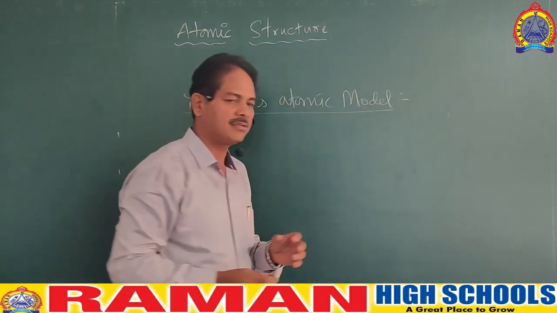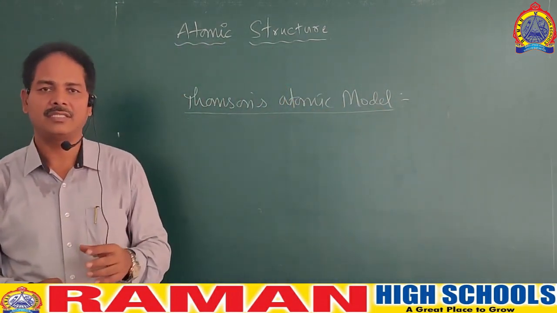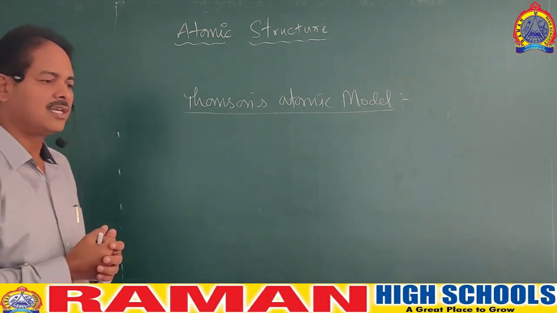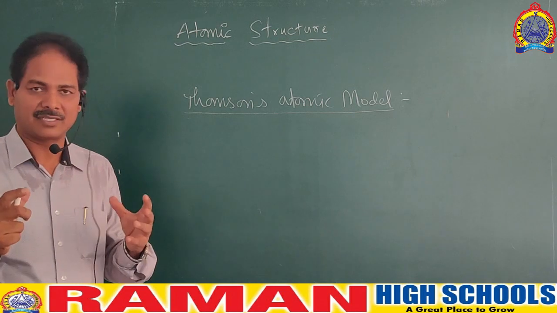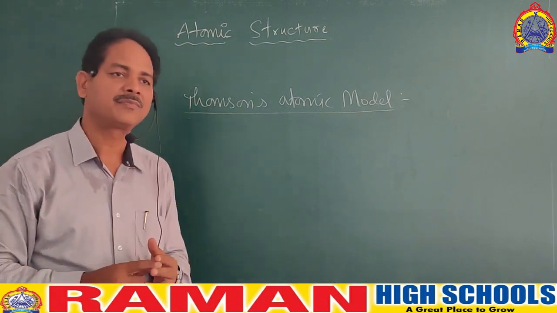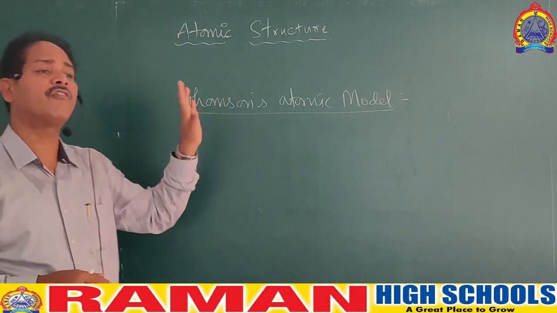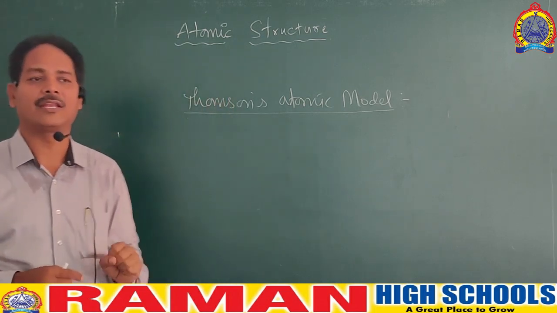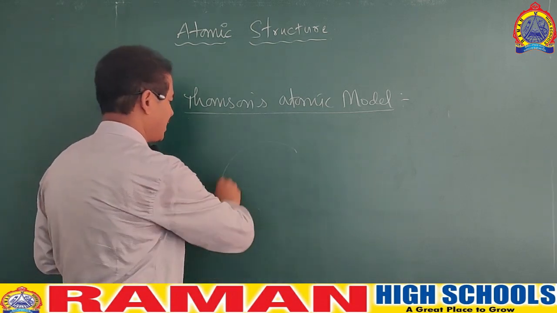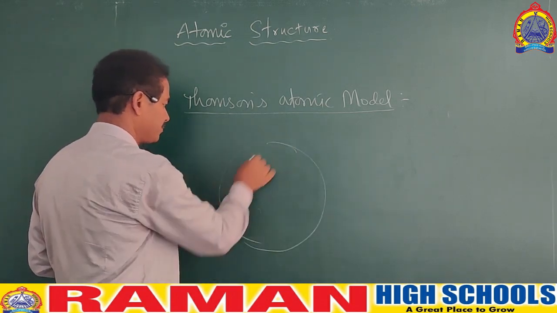This model has no scientific proof. He simply proposed it by comparing the atom with a watermelon. That is the reason this model is also called the watermelon atomic model.